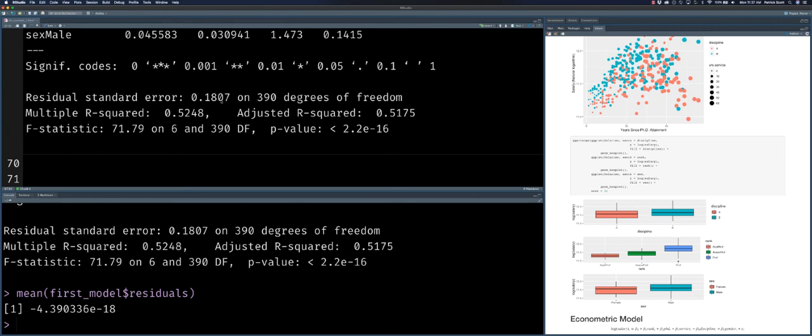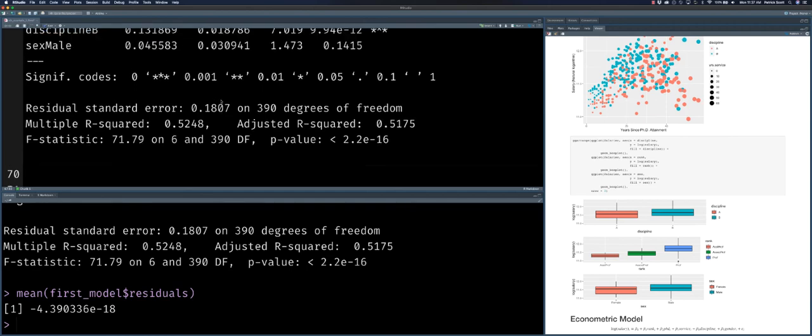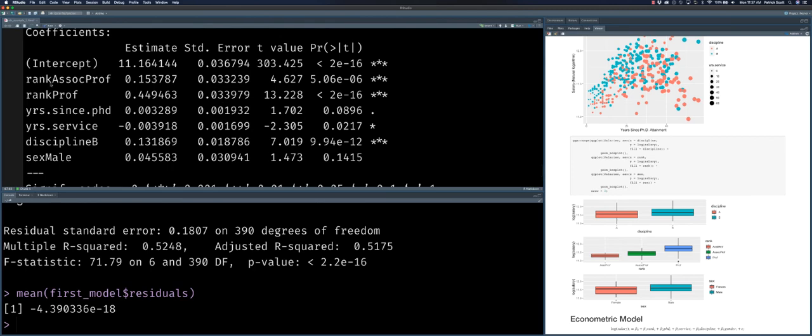On the next line, we see multiple R squared and adjusted R squared. And so we'll explain the interpretation of those. They have a formal calculation behind each one of them. We're not going to get stuck into the math on that. But multiple R squared gives us the proportion of our dependent variable that our model can explain, or the proportion of our dependent variable that all of these factors jointly can explain.